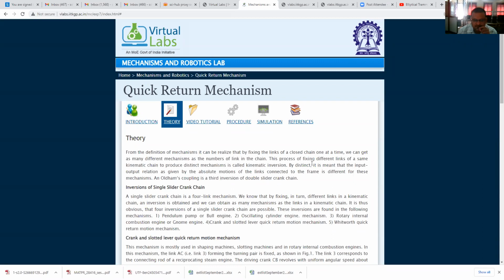This process of fixing different links of a same kinematic chain to produce distinct mechanisms is called kinematic inversion. By distinct, it is meant that the input-output relation as given by the absolute motions of the links connected to the frame is different for these mechanisms. An Oldham's coupling is a third inversion of a double slider crank chain.